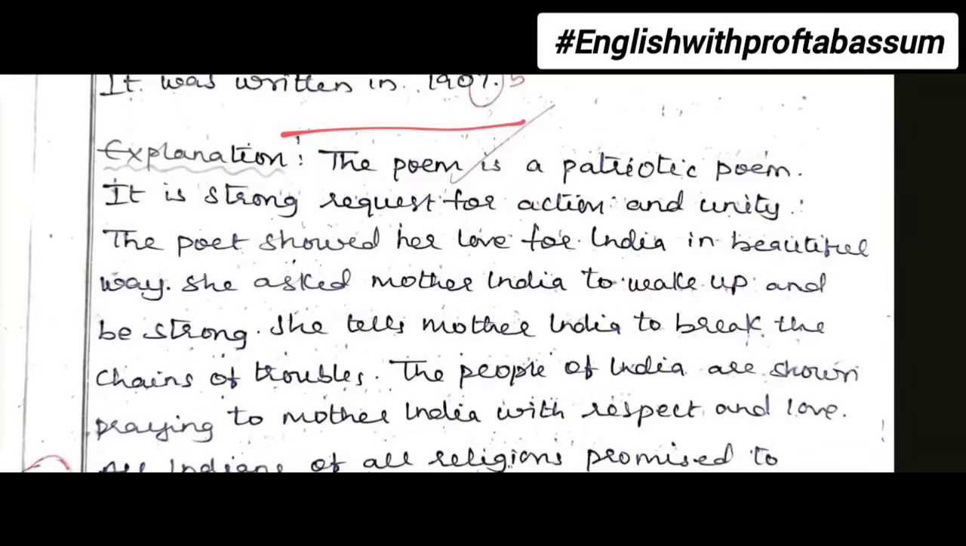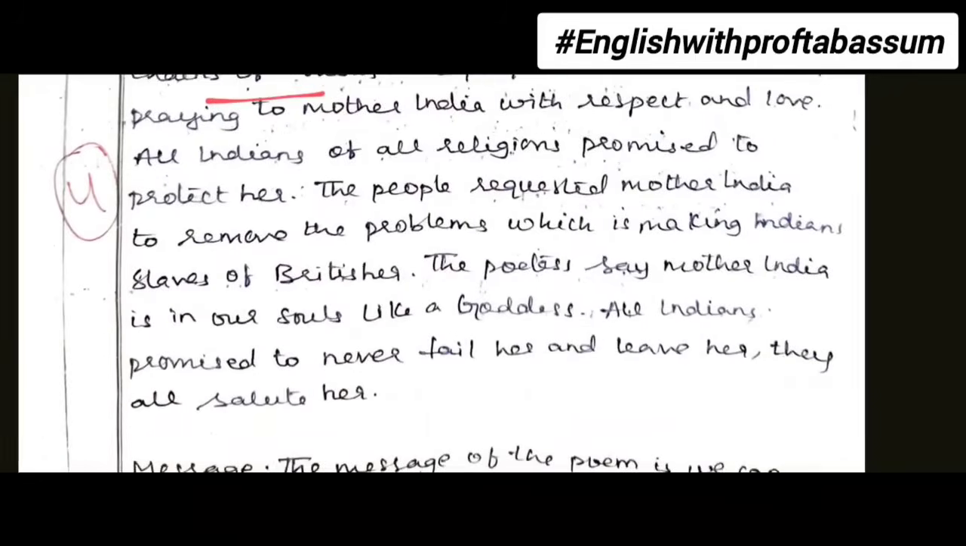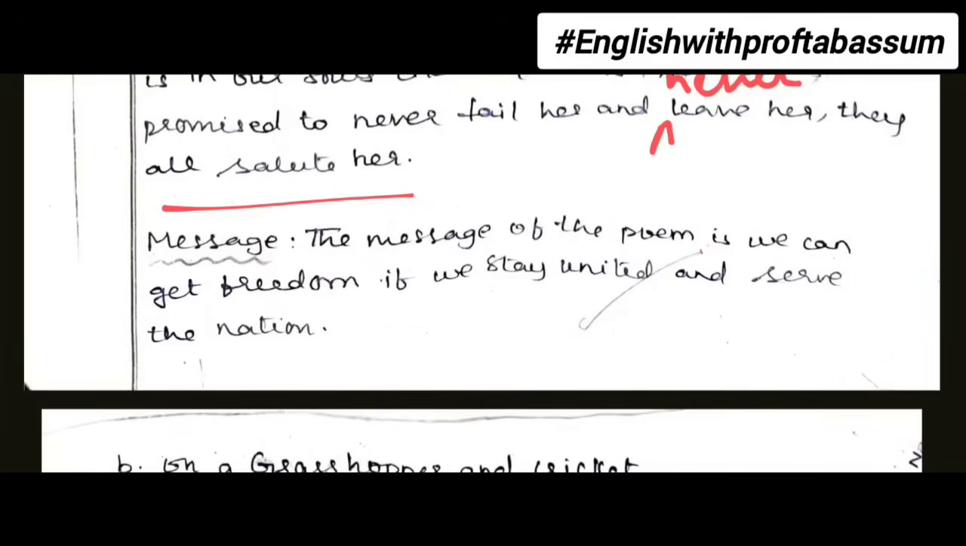Then comes the side heading, explanation. So this poem is about, this way you can write, or how the student began. The poem is a patriotic lyric, talking about Mother India and how the poet expresses love. The people of all religions have come together, breaking the chains of troubles, and it's a call for Mother India to awaken and get freedom from the Britishers. Indians are ready to protect, serve and worship, and they salute Mother India. Mother India is called by different names, the Queen, the Goddess, all these things you can mention. Then the message of the poem is, whatever the message is, you can write this way.